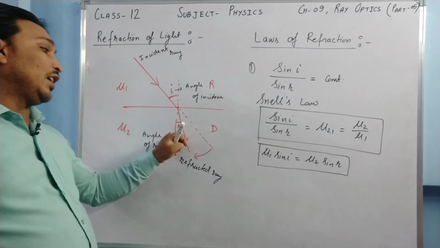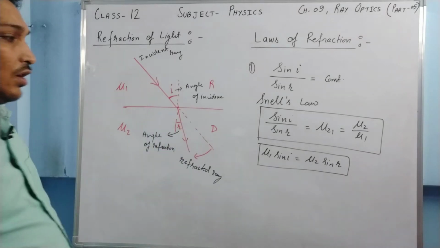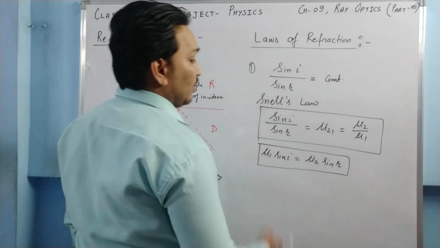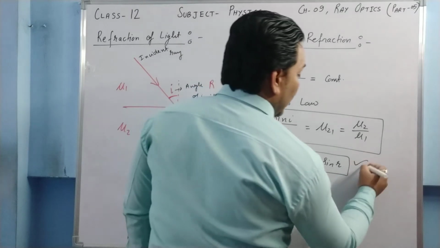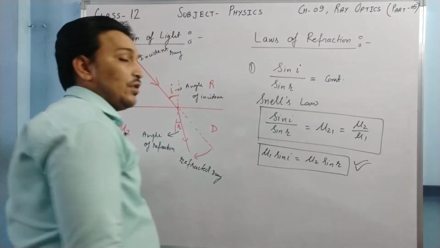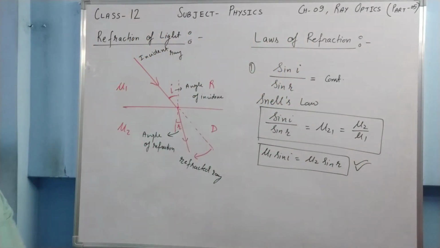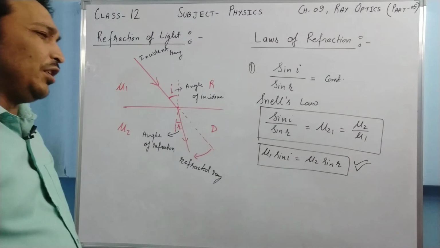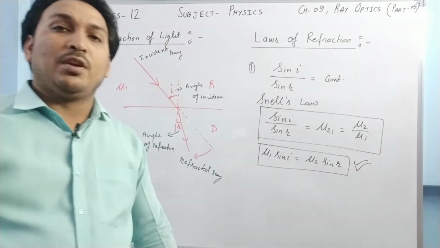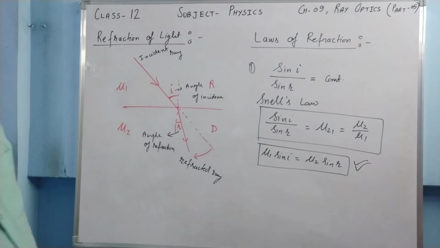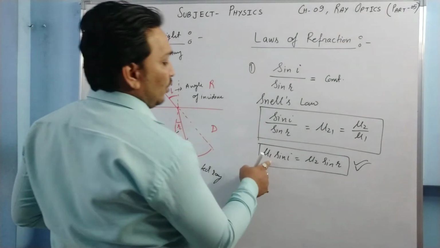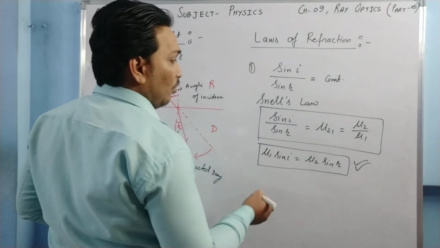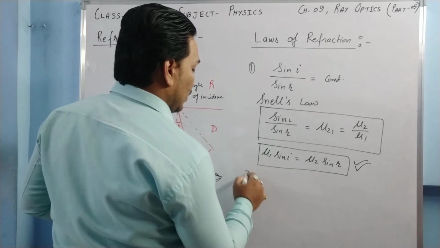This formula is beneficial when we solve numericals, when there are many refractions and 2-3 mediums. So we are going to use this formula for numerical purposes. So this was the first law.